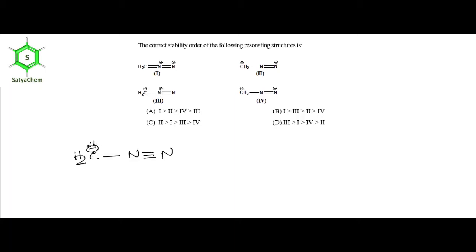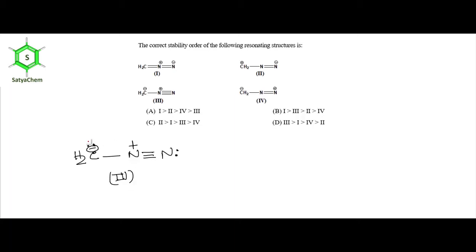So negative charge on carbon, and as the number of bonds arising from this nitrogen are 4, we need to put a positive charge, and here there is another non-bonded electron on terminal nitrogen. So this is structure 3.